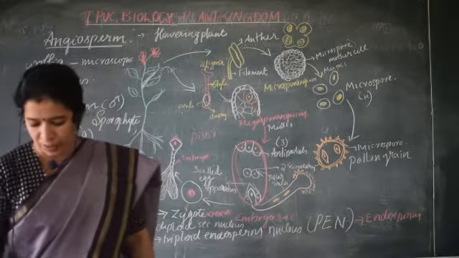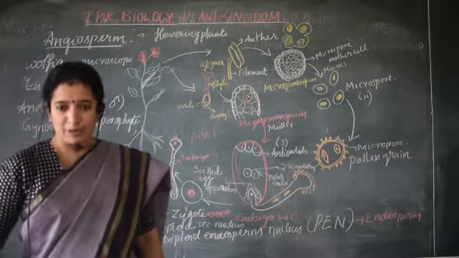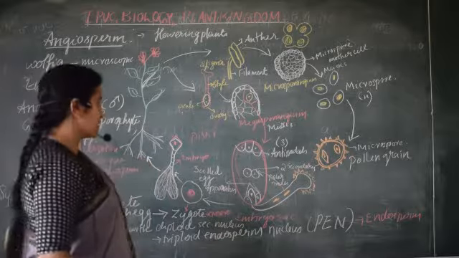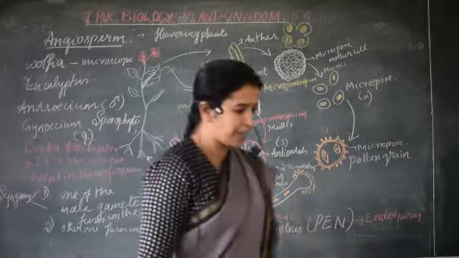Now, anything else you want to learn more about that? What is remaining? What happens to the antipodals and synergids? They degenerate and fall off.